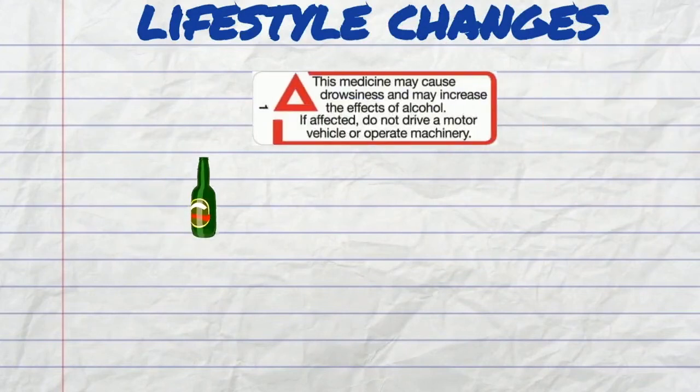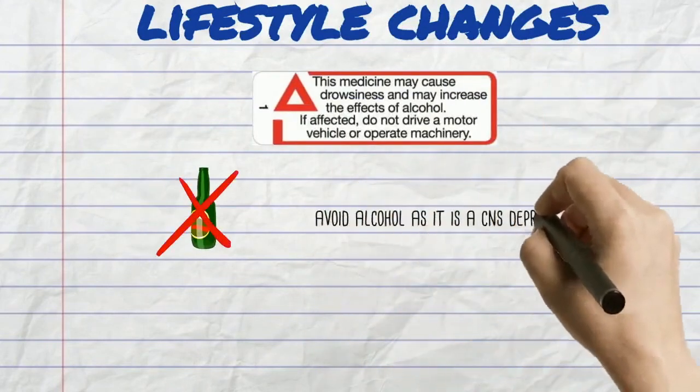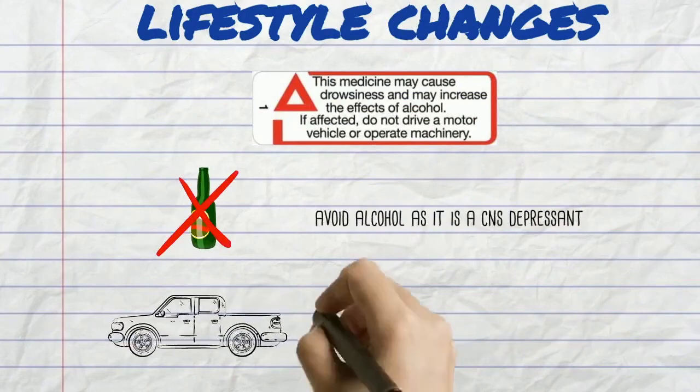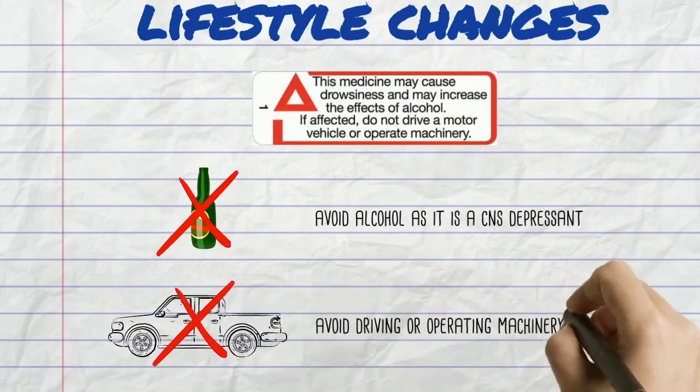Now lastly, another counseling point of oxycodone is to address certain lifestyle changes that the patient should adapt. These lifestyle changes are to avoid alcohol, as it is a CNS depressant and can cause additive side effects, as well as not to drive or operate machinery due to the drowsiness nature of the medication.